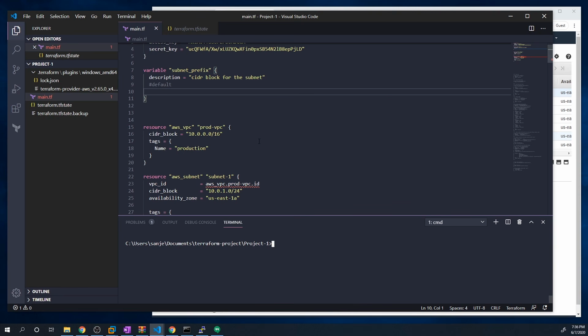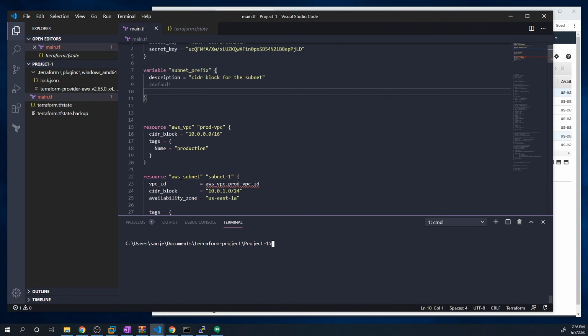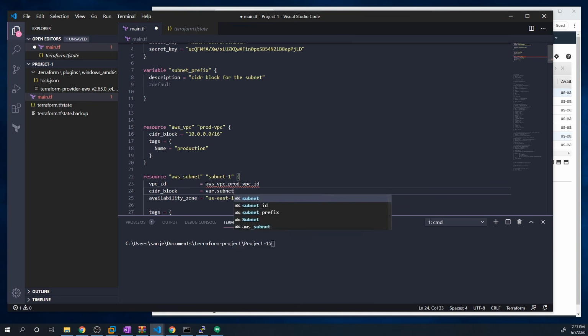Well, actually, one more thing. We actually have to use that variable someplace, right? To actually reference a variable in our code is very simple. So I'm going to delete this subnet right here. And to reference a variable, we just type in var and then dot and then the name of the variable. So that's going to be subnet underscore prefix.